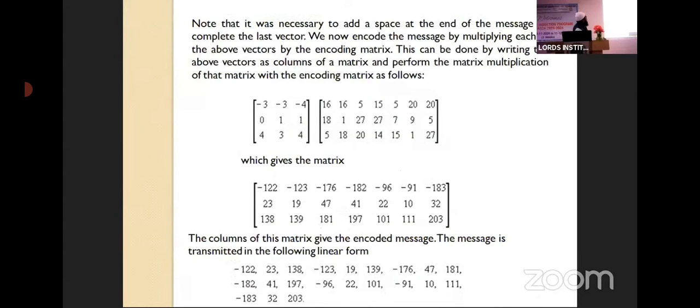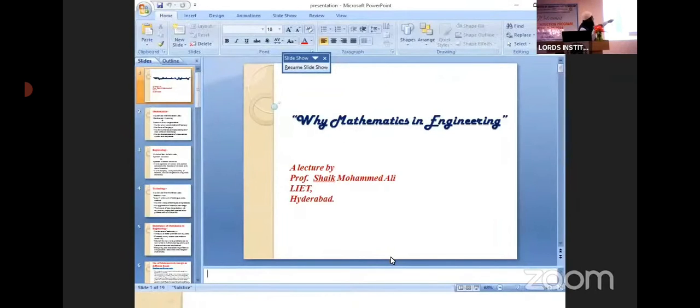Next slide. Now you see this. We have just written this matrix. This is our own matrix, the encoding matrix. We have chosen it on our own. We made the matrix from the sequence of numbers by assigning numbers to the alphabets. How many columns are there? 7 columns and 3 rows.